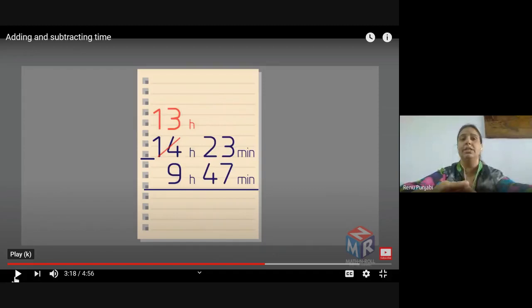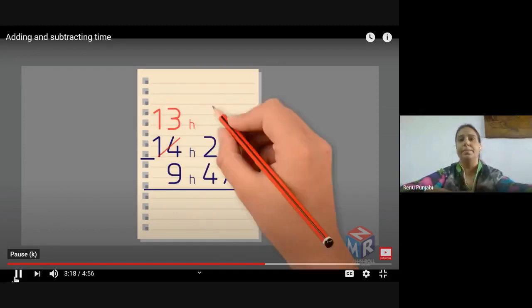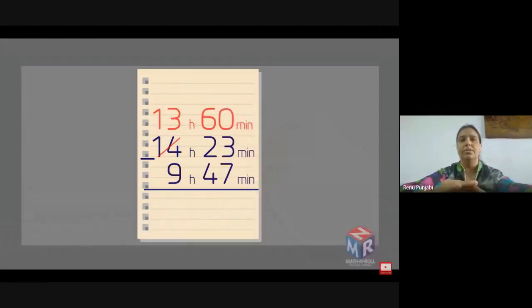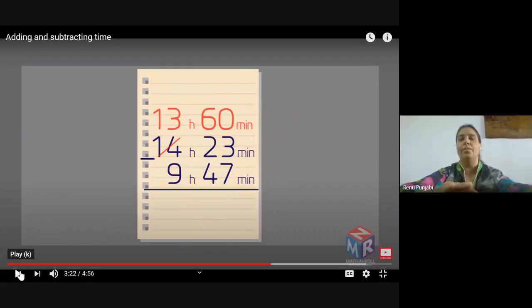Please pay attention. This is very, very important. We carry 60 minutes because there are 60 minutes in 1 hour. When we borrow from hours to minutes, we take the complete 1 hour. We will not take one number, we will take the complete 1 hour. And when 1 hour goes to the minutes column, it gives you 60 minutes.